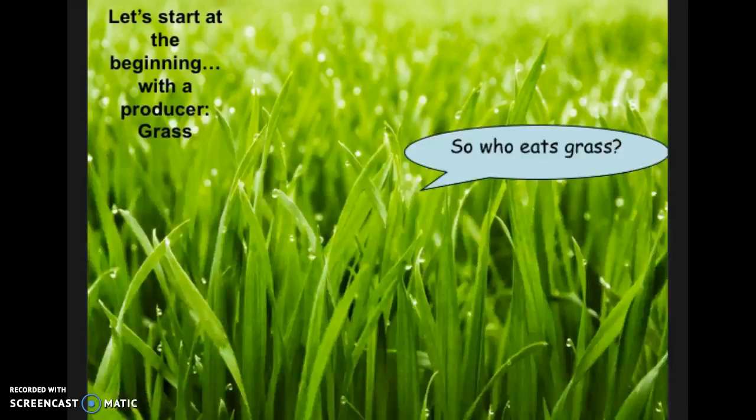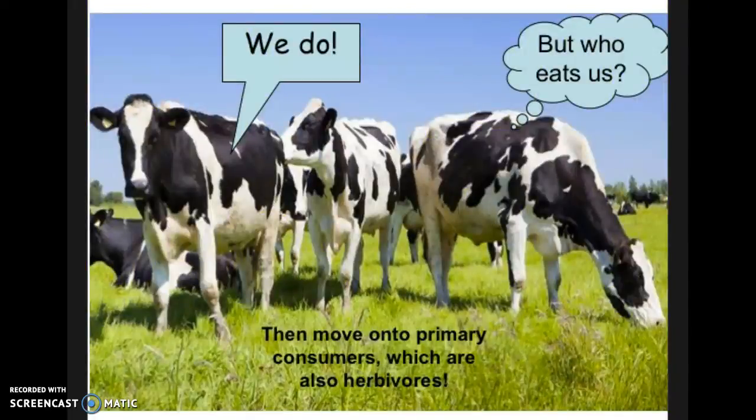And lastly, who eats who? Let's start at the beginning with the producer, grass. Grass is a producer because it makes its own food through photosynthesis, which I will leave for another lesson. But cows are known as primary consumers. Cows are herbivores, and they eat producers, which is what a primary consumer is. And the answer to the other cow's question is, of course, humans, but in some places, wolves, wild dogs or dingoes, coyotes, lions, leopards, and sometimes even grizzly bears are the predators of cows. A predator is simply an organism that preys on others.